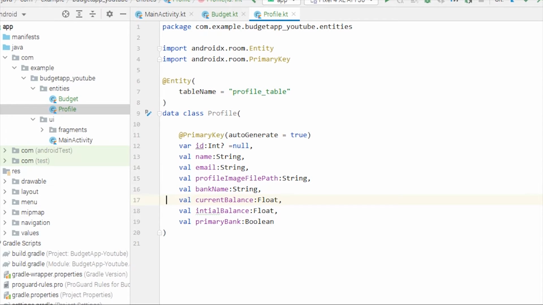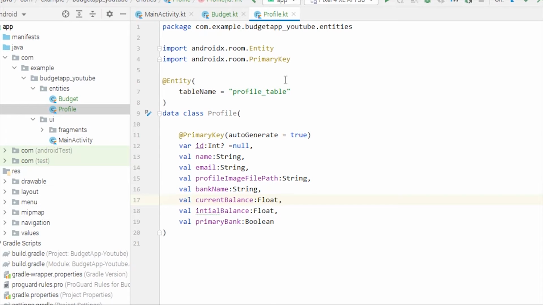So now we need to create something called a data access object, and that will be an interface. Basically the data access object, in other words DAO, is the interface where we'll write different functions to interact with the database, like inserting, then fetching the data, and all those sort of functions.